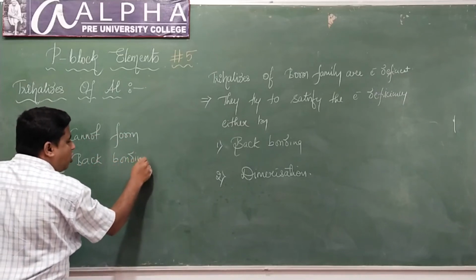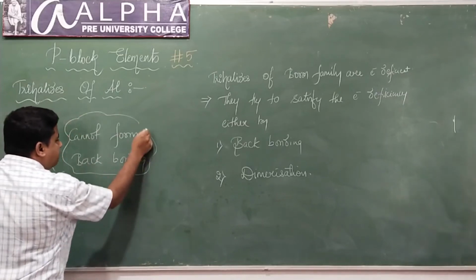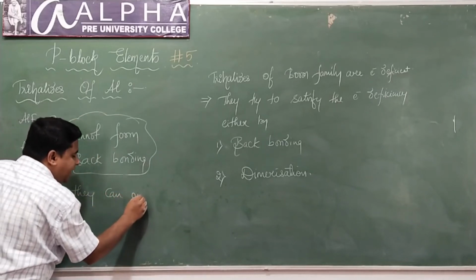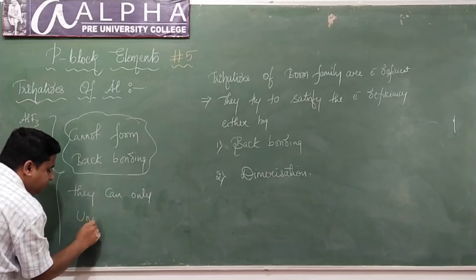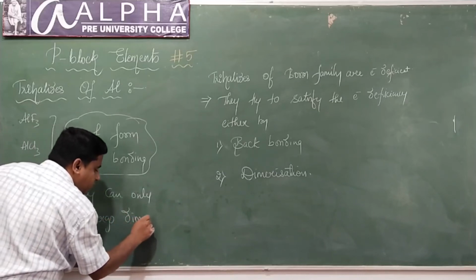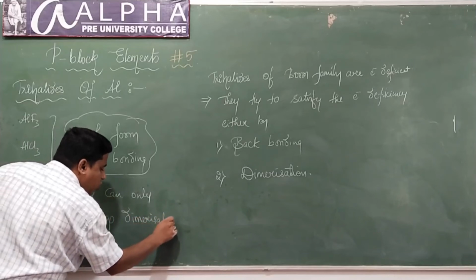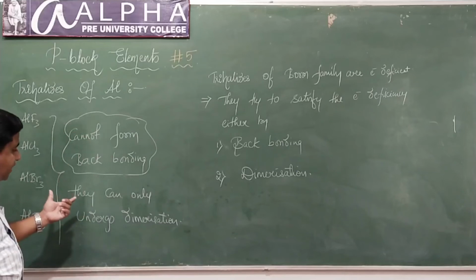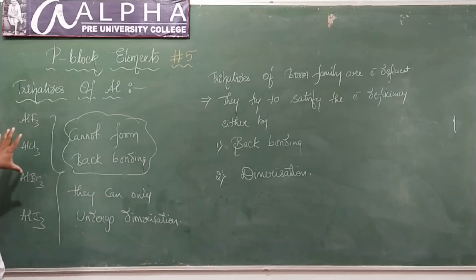They can only undergo dimerization. So they cannot form back bonding, they can only undergo dimerization. Why can they not form back bonding?